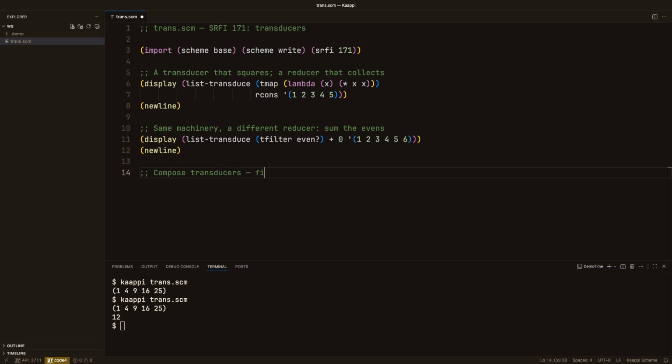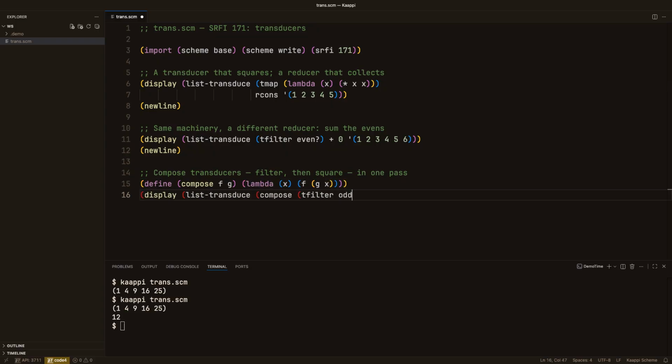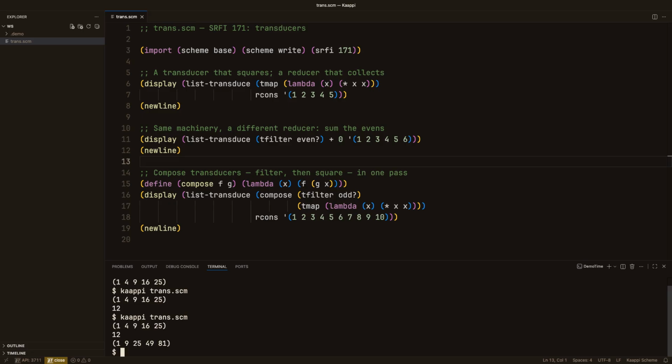Now the payoff. Transducers compose. We define a tiny compose, then keep the odds and square them. And composed this way, the whole thing runs in a single pass over the list, with no intermediate collection built in between. 1 through 10 becomes the squares of the odds: 1, 9, 25, 49, 81, in one walk down the list.